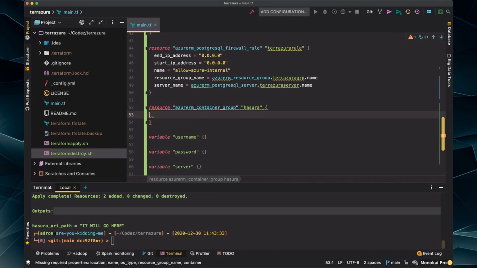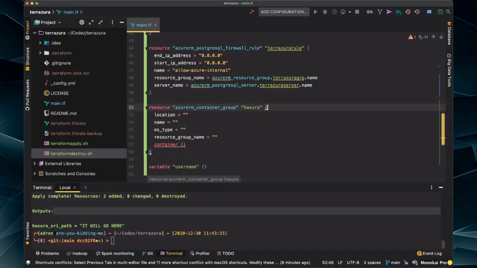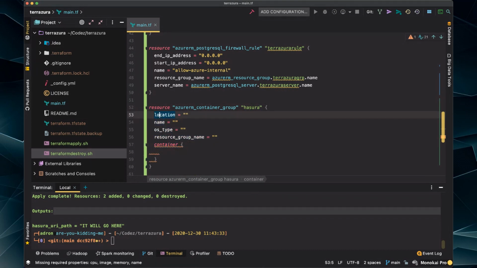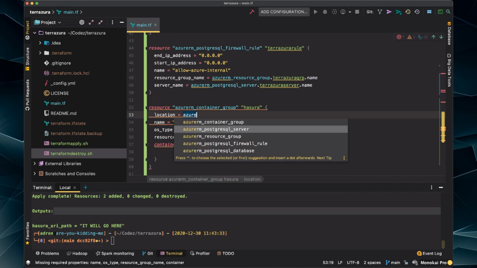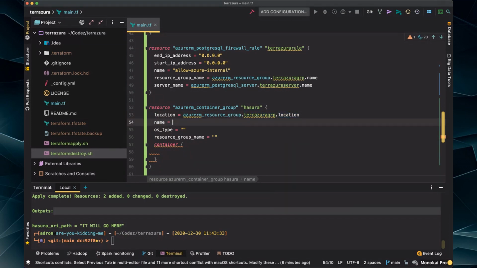And now, okay, it's telling me I have some required things. Alt-Enter again, and I'm going to add the properties. Boom, it added them for me. The container part's going to be very important. But right now, we're going to get our location, which is going to be based off of our resource group because we want it to be in the same place as the resource group. Name is going to be, well, we're just going to call it Terrazura Hasura API, that's what we're going to call it.